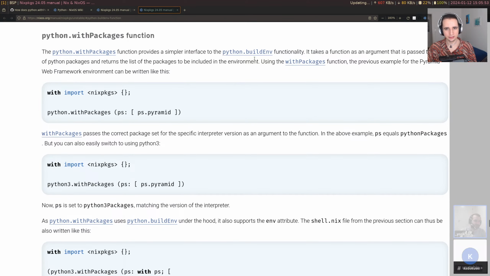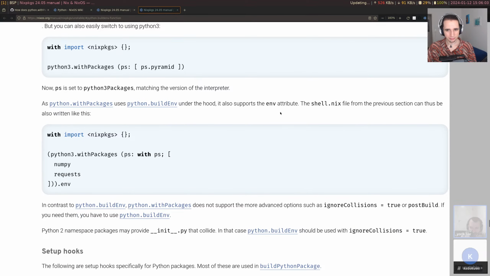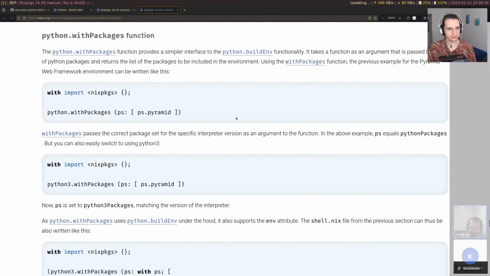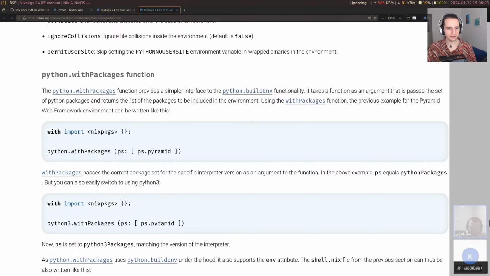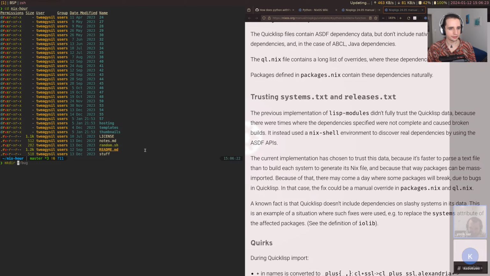Yeah, so we can kind of guess the functionality here. Packages to be created. Yeah, it doesn't really say what it really does. But what it does is that it gives you a Python that has all these packages that you pass in scope. And so we can select the ones we want by this lambda here, this function, and it will only use those. So let's just give it a try.